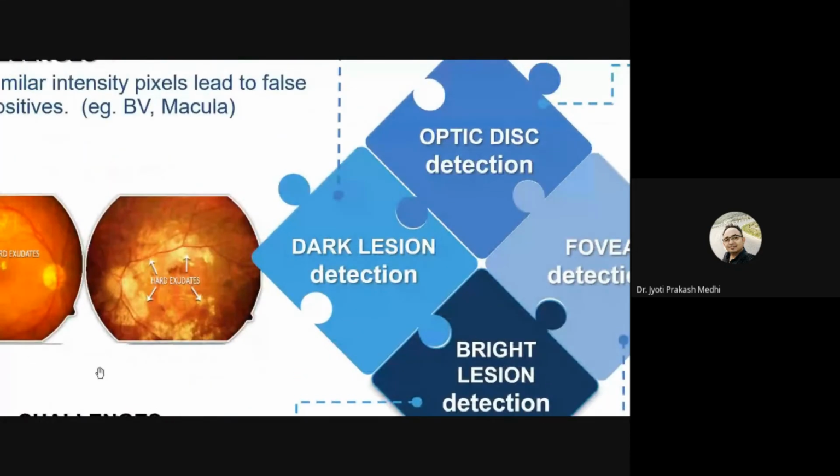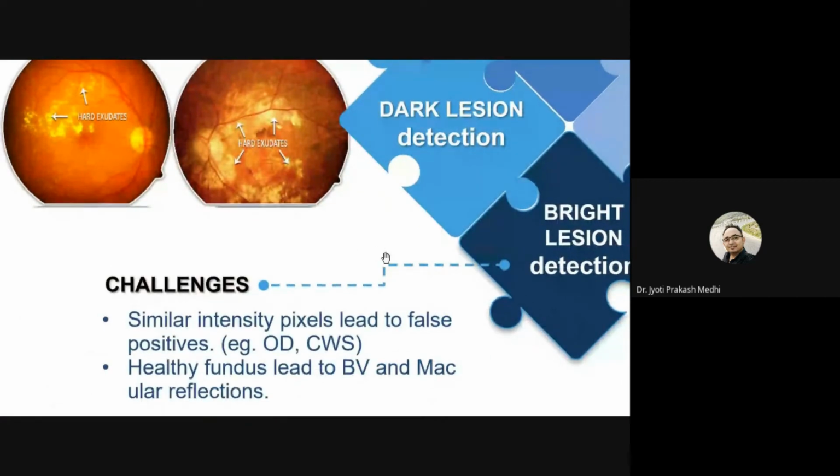As exudates or bright lesions provide difficulty in identifying the optic disc, similarly the optic disc also provides a hindrance in the identification of hard exudates. The similar intensity pixels of the optic disc and cotton wool spots, which are not exudates, having similar intensity pixels, offer a hindrance in the identification of exudates.